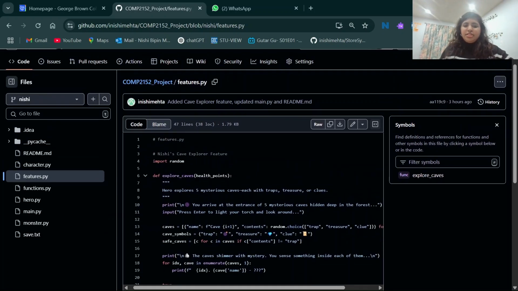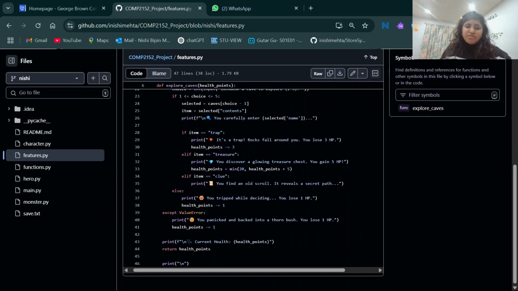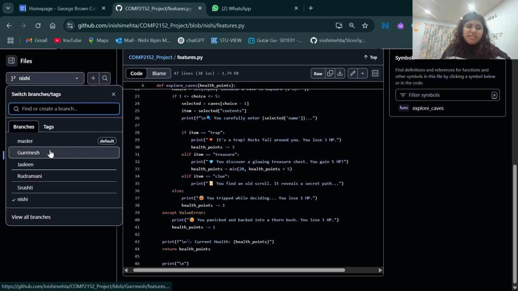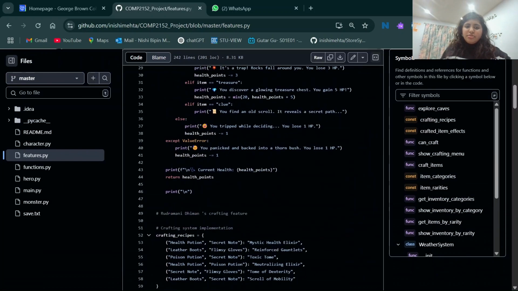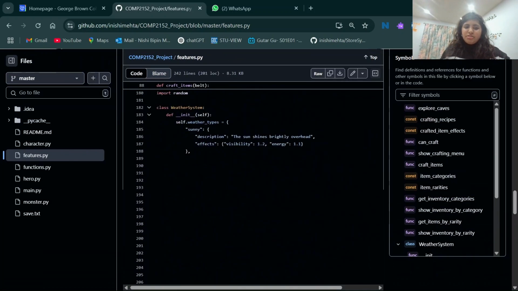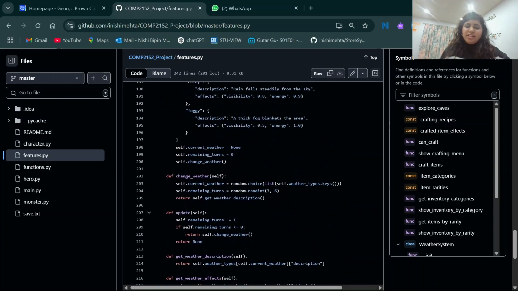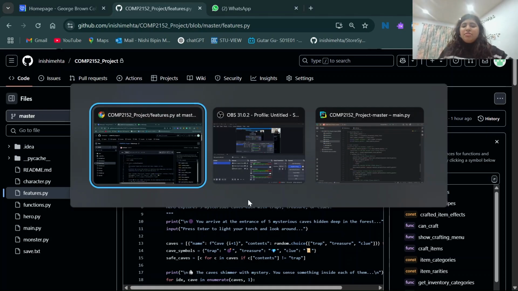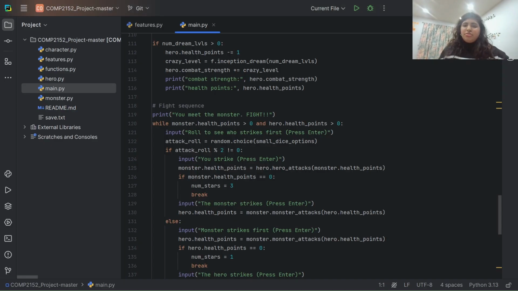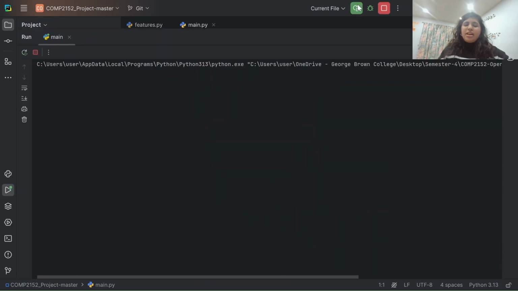So this is the branch with my feature, and these are the branches of my teammates, and we have all pushed it together into the main default branch. So this file has the features for all of us. I have downloaded this into my computer, and I can run it and show you how the game works.